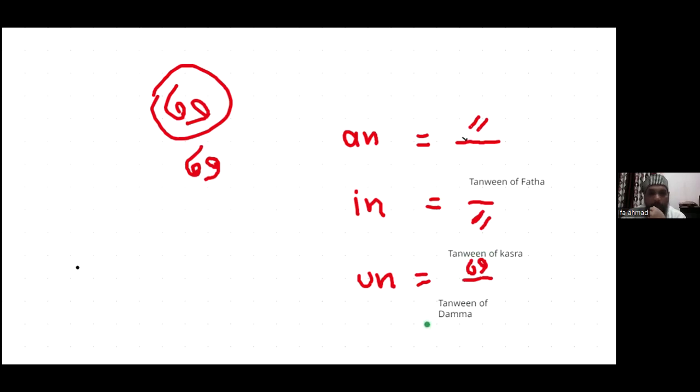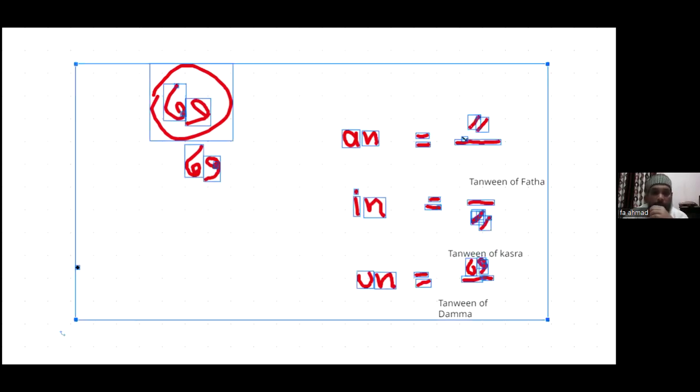Okay. Now let's see examples. I write some words and we try to read them. Okay, now remove all. Let's see the first example. You might have heard it many times.